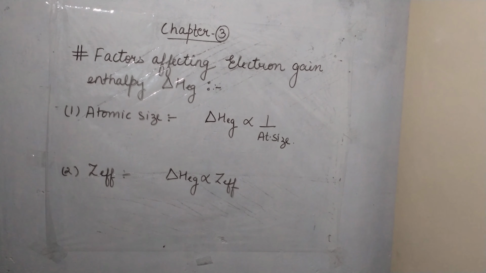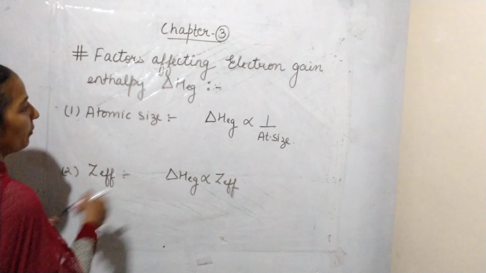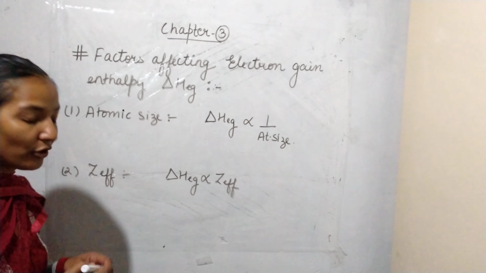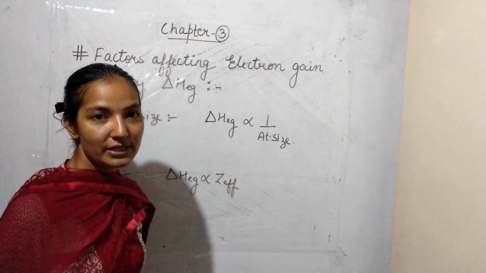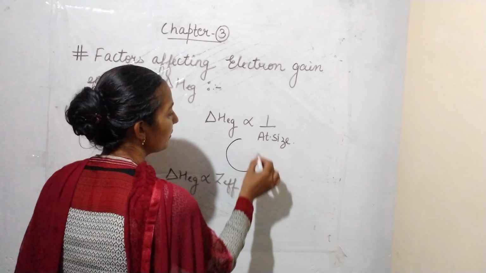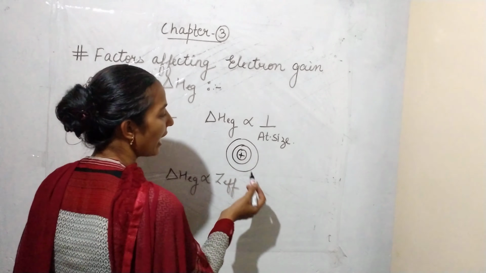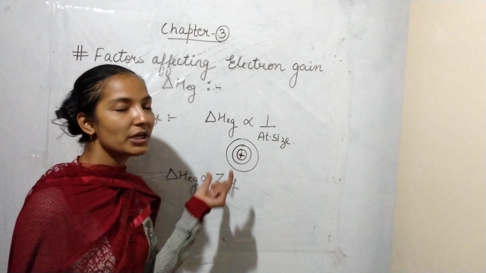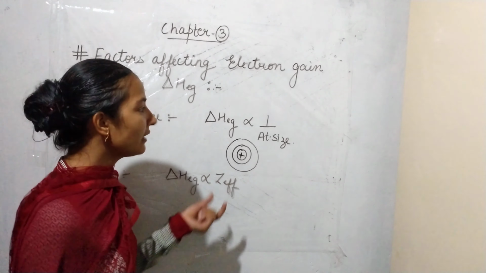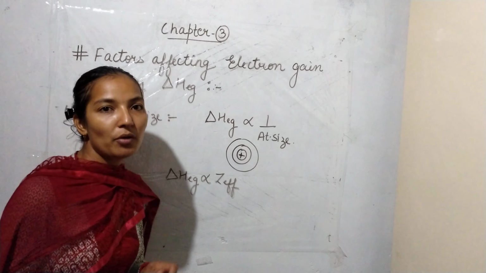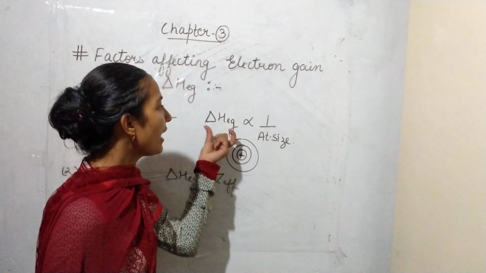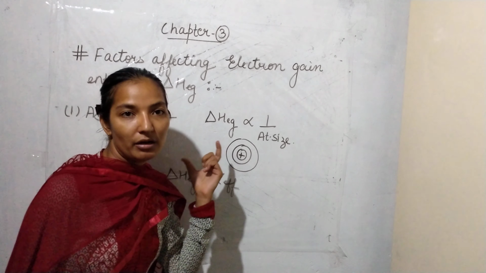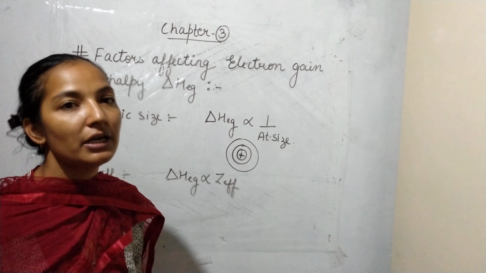Now there are certain factors which affect the electron gain enthalpy. Number one is atomic size. If the atomic size increases, then the value of electron gain enthalpy decreases. Why? Because if the size of the atom is continuously increasing, the attraction of the nucleus over the outermost electron will decrease. That's why we have to give extra energy from our side to overcome this repulsion force.